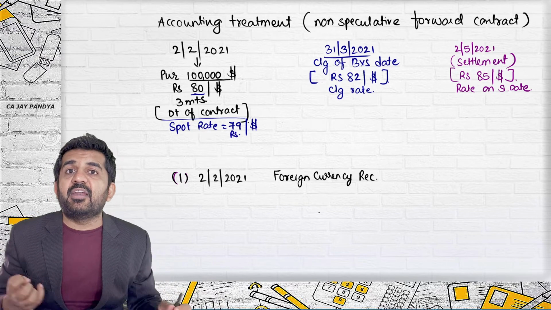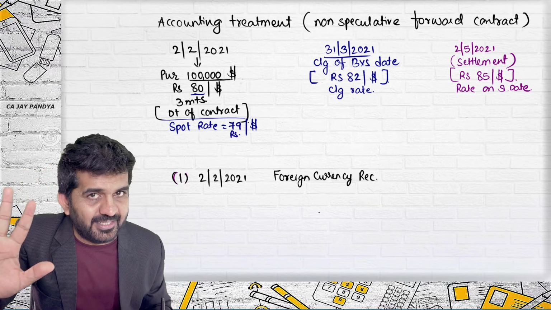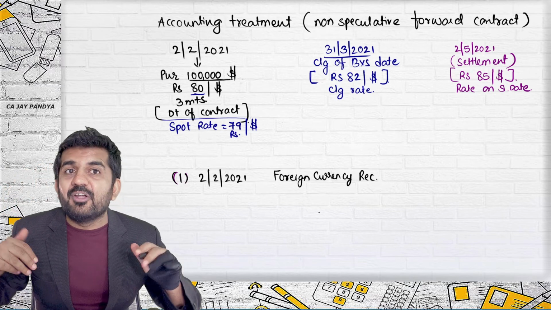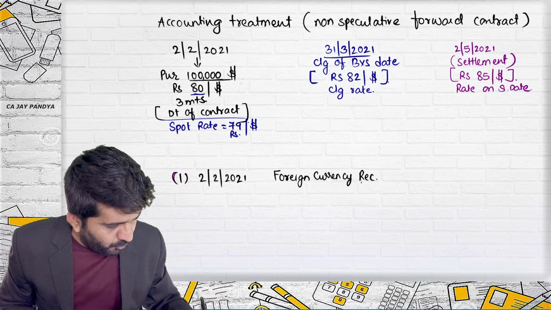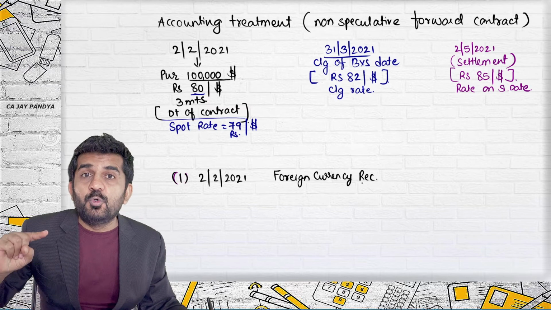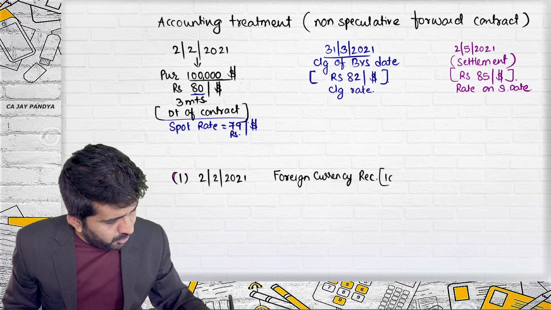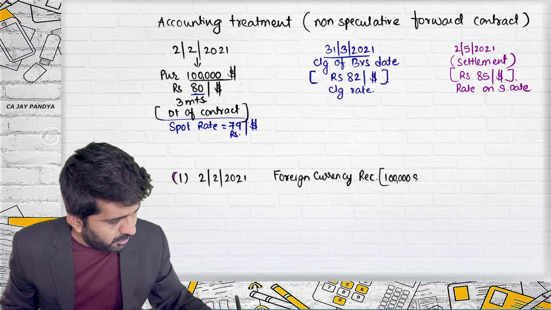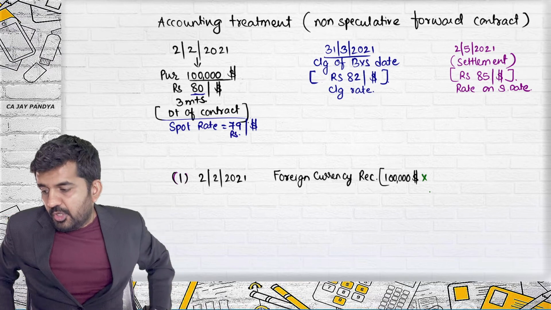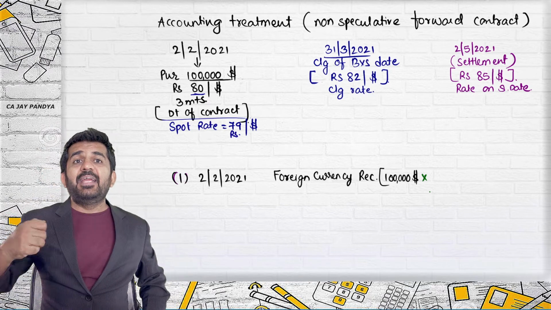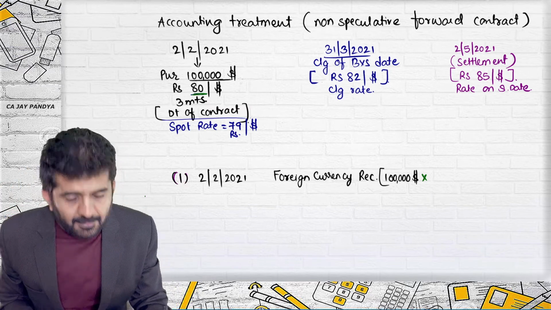receivable. Sir, we are never actually going to receive $1 lakh. Agreed. Is it all right? But the contract is that we are going to receive $1 lakh, and so we are writing foreign currency receivable. If you do settlement by delivery, you are going to actually receive it. How many dollars are you going to receive? $1 lakh. Now, receivable will be debited. You are going to receive $1 lakh. What is the price? 80.